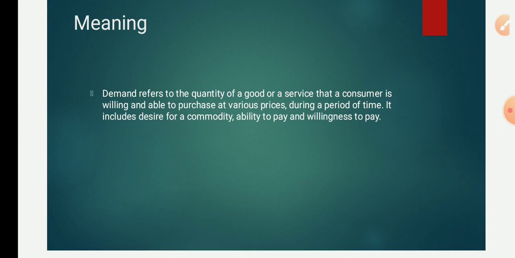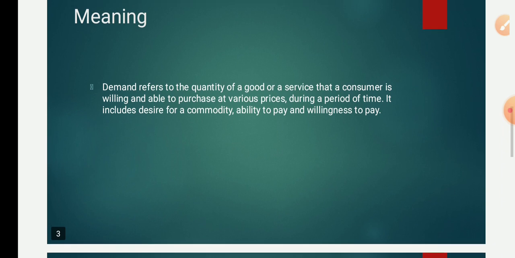We don't buy every good in all seasons, we buy according to the time. Every day we buy milk according to the requirement of the family. During the summer season, I will not buy blankets or woolen clothes. During the winter, I will not have ice creams.